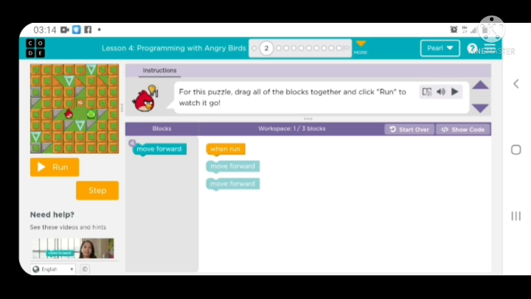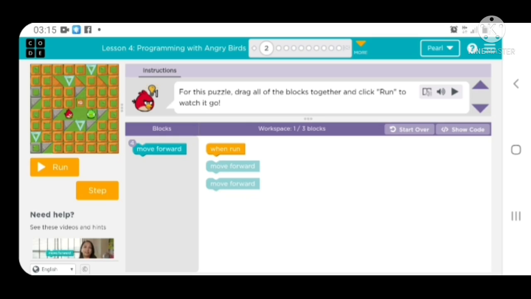Remember, in the Code Studio, we have 4 main areas. We have the play area. This is where the program will run. We have the instruction area. This is where all the commands are displayed for each puzzle. We have the workspace area. This is where we are going to drag and drop our blocks. Then the toolbox area is where all new blocks are kept. So for this puzzle, we are simply to stack these blocks together in the workspace area in a linear sequence.